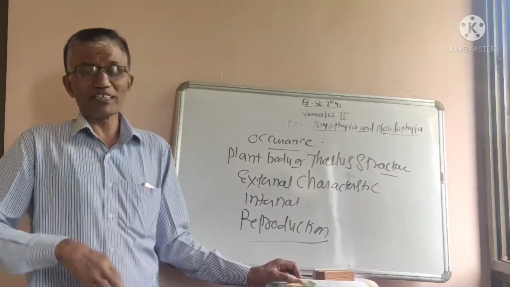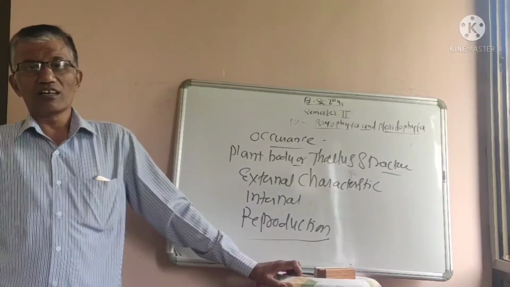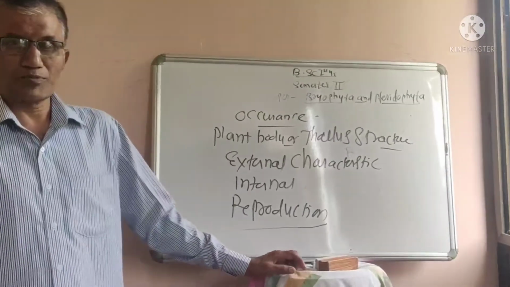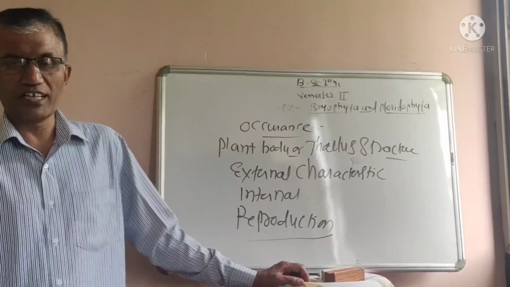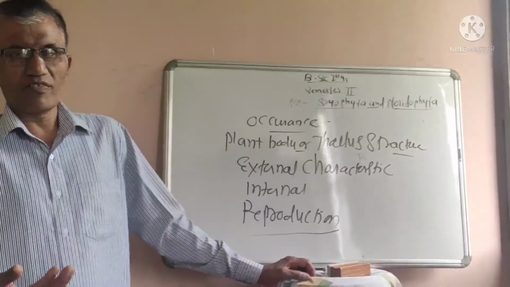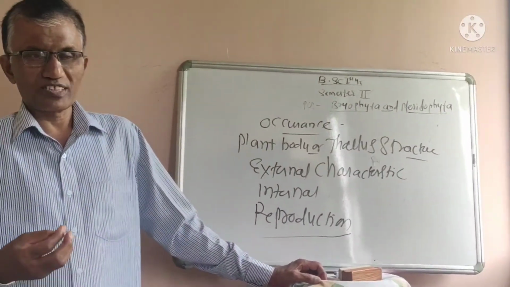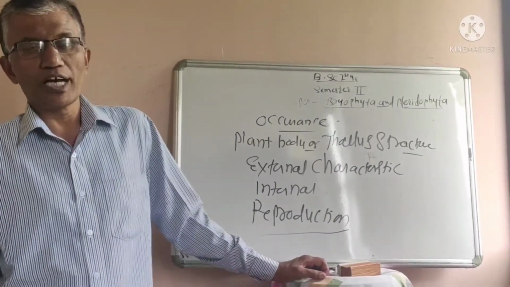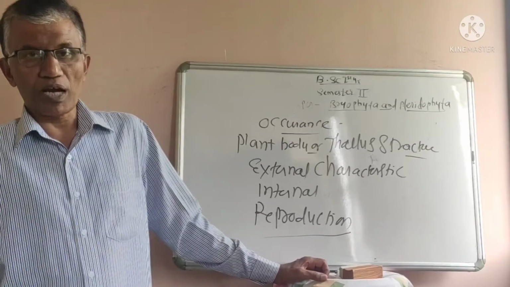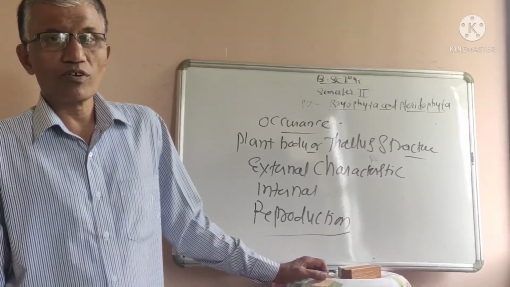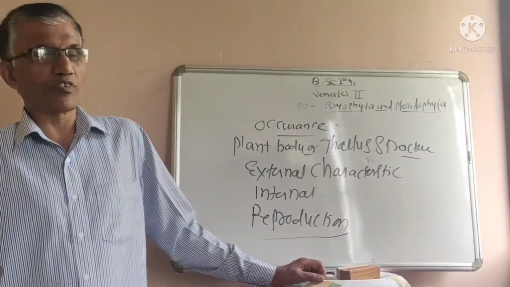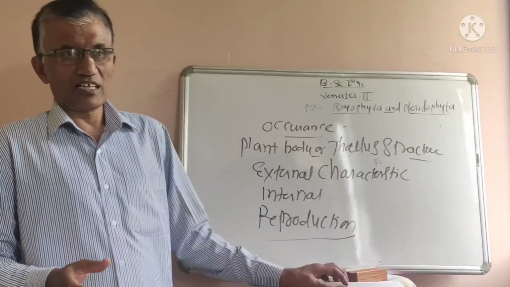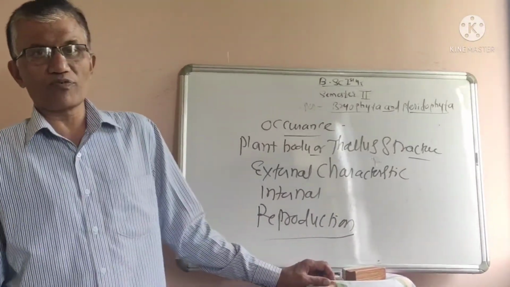While explaining the sporophyte of Funaria, it is dependent on the gametophyte. Explain the internal structure of the sporophyte of Funaria. The different parts have to be explained. Then the structure of spores, their release and their germination. Again, there is a formation of the haploid gametophytic plant of Funaria with the help of spores released from the sporophyte of Funaria. While explaining all these things, you have to give the alternation of generation of Funaria.